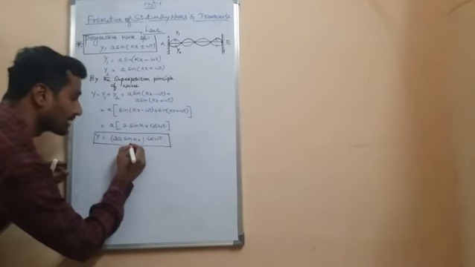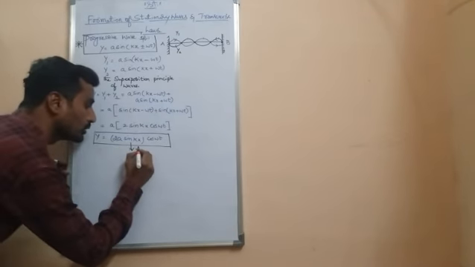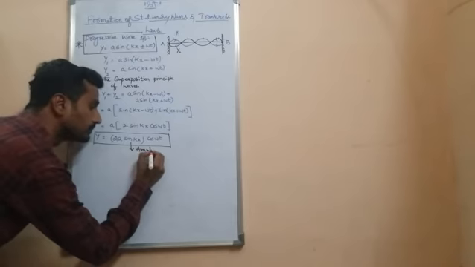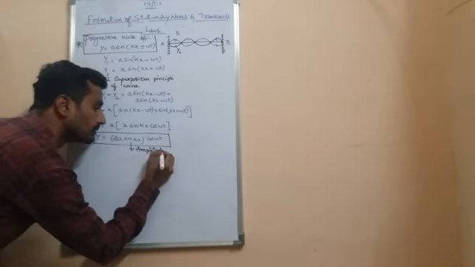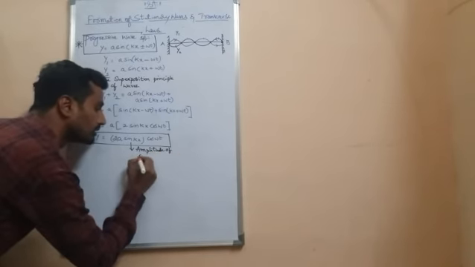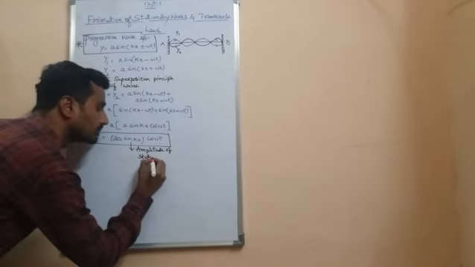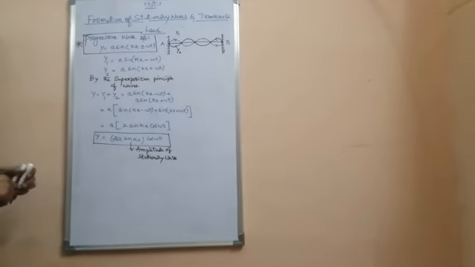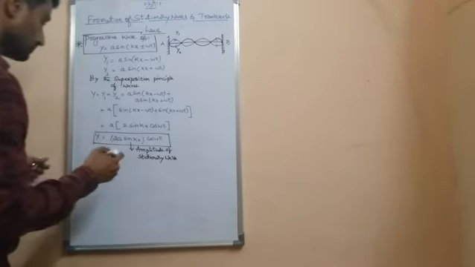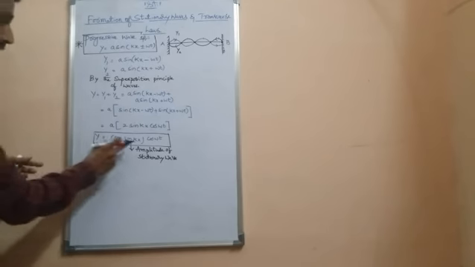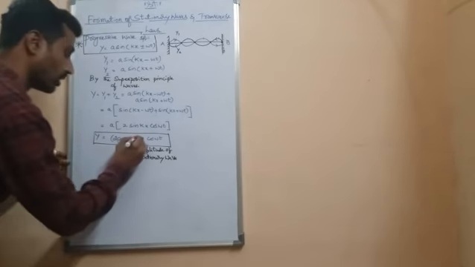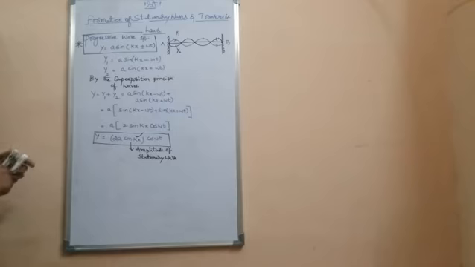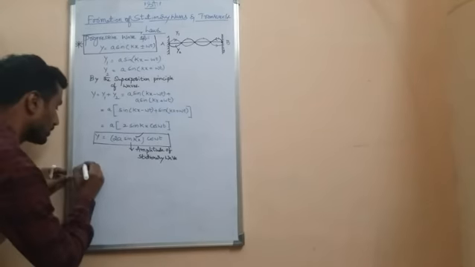Here 2a sin kx gives the amplitude of the stationary wave. So the amplitude depends on the kx value.